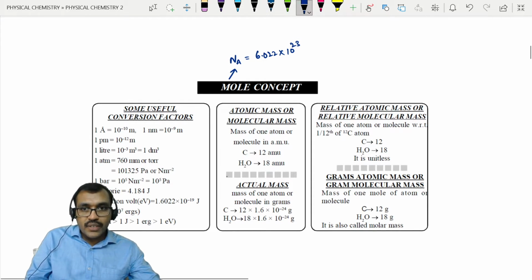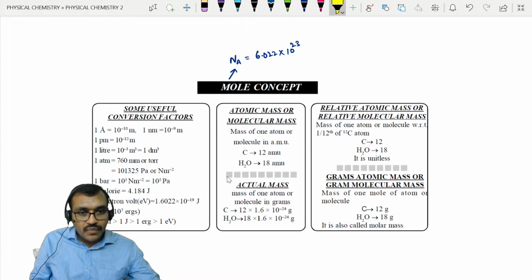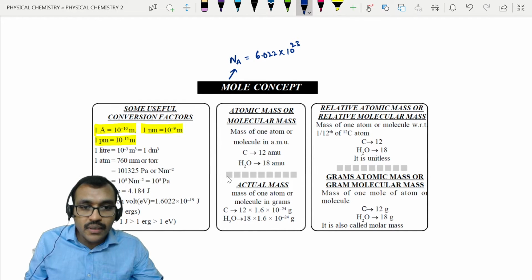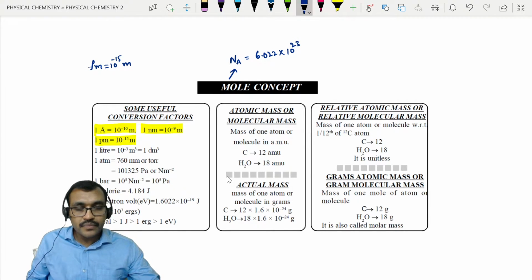And there are some conversion factors we have been discussing. 1 angstrom unit means 10 power minus 10 meter. 1 nanometer means 10 power minus 9 meter. Picometer means 10 power minus 12. 1 Fermi means 10 power minus 15 meter, and so on.